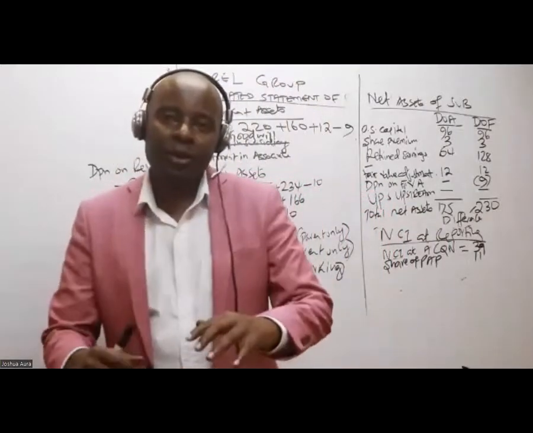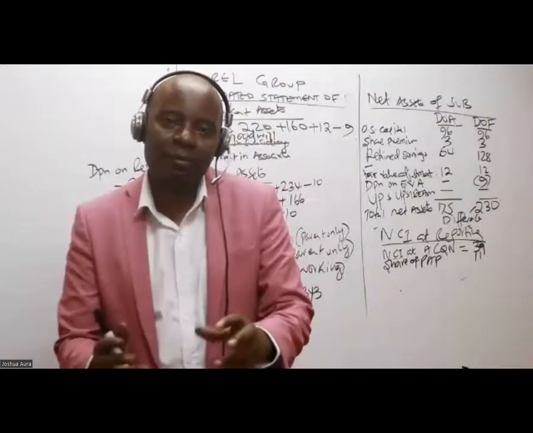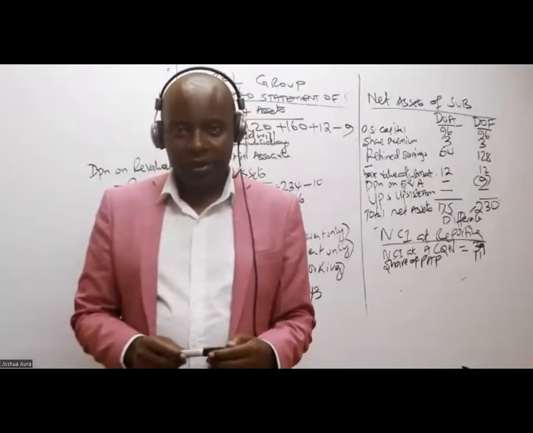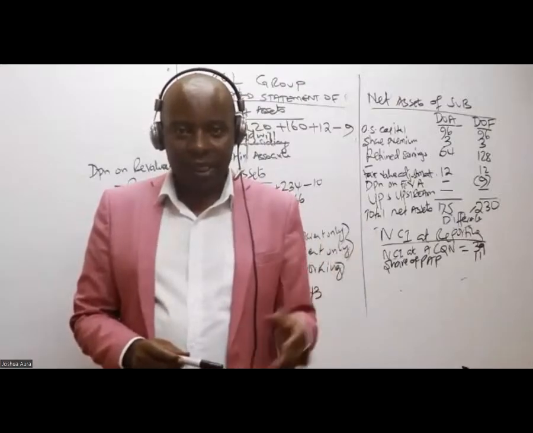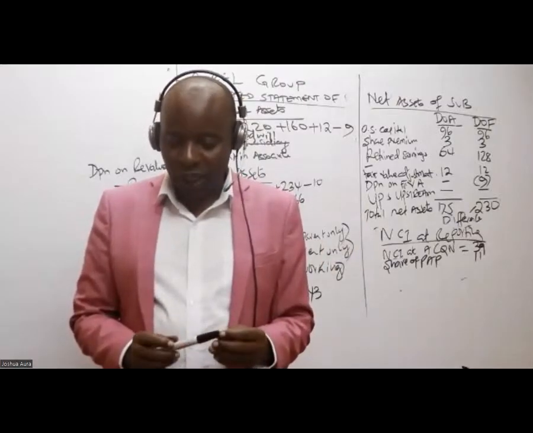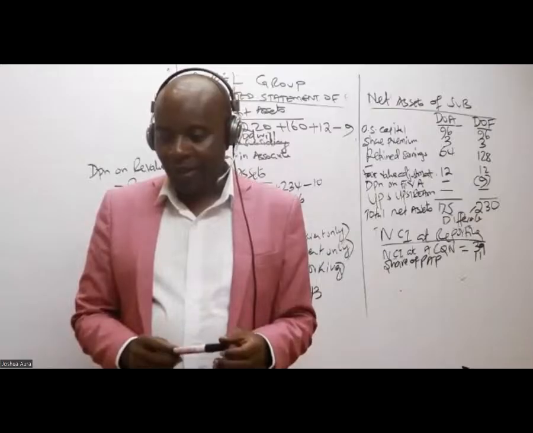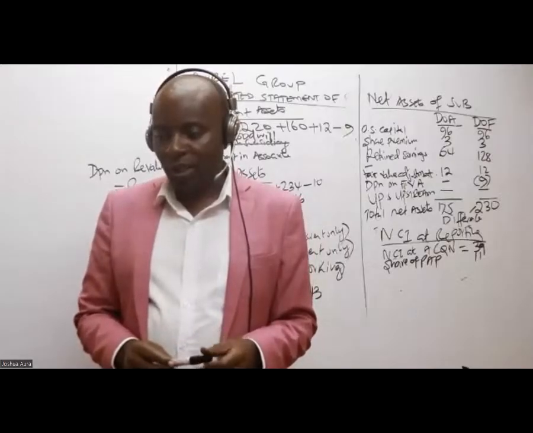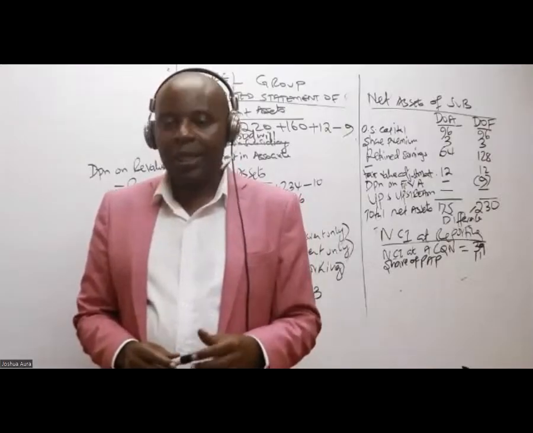As you are getting bigger, there must be other things that we are going to deduct. So what do you think will be making these guys lose? What do you think will be making these guys suffer some losses? Impairment loss.